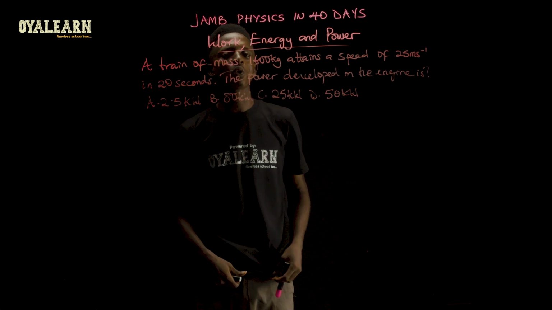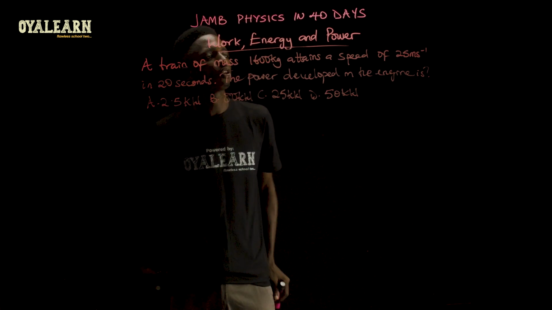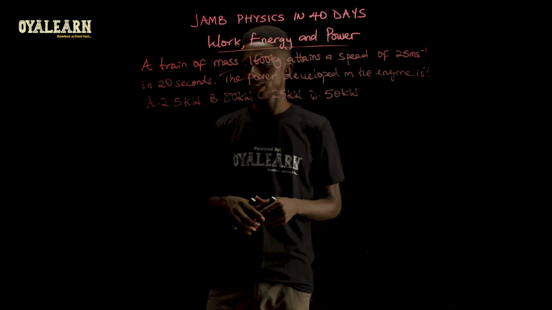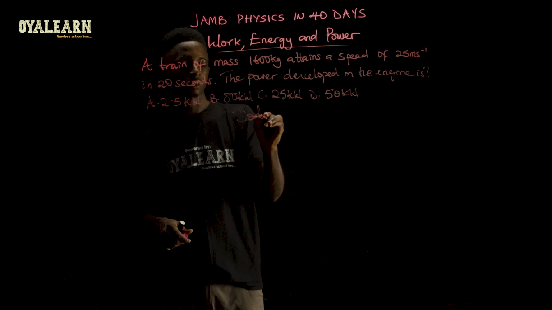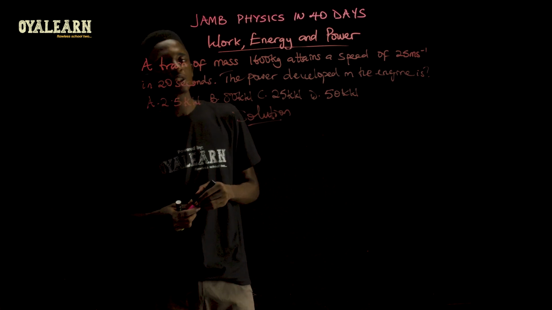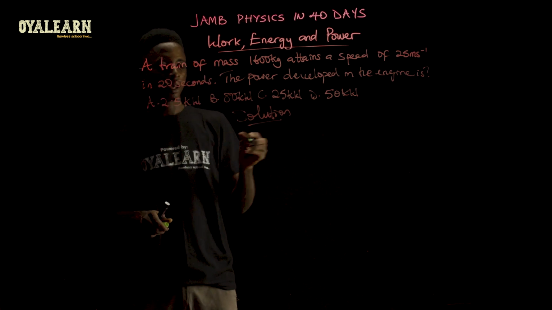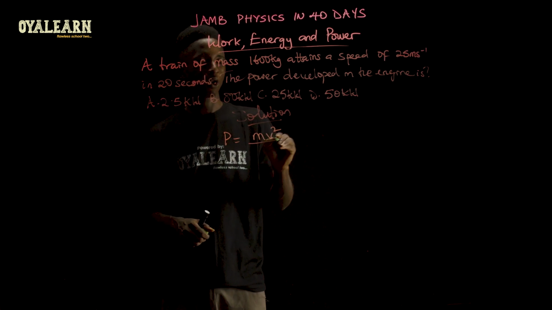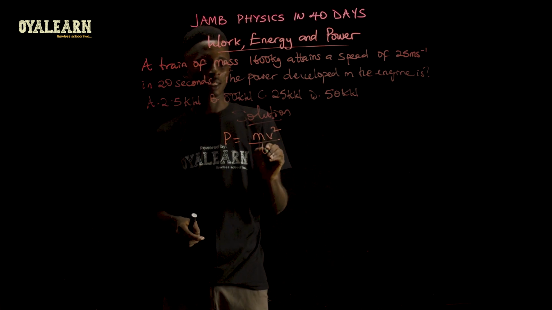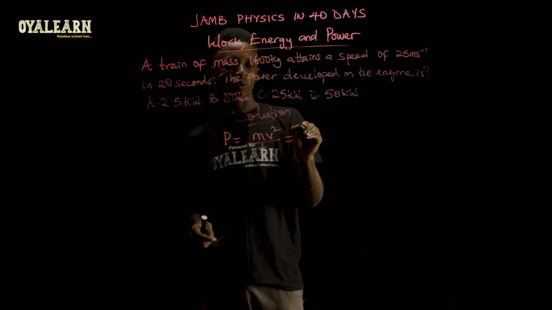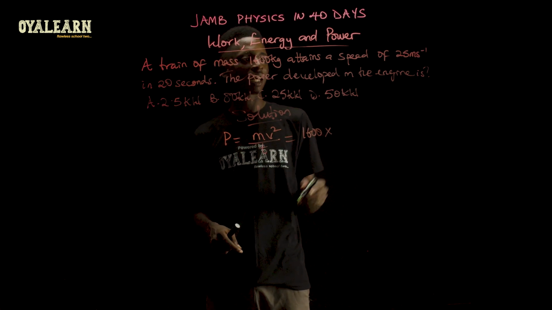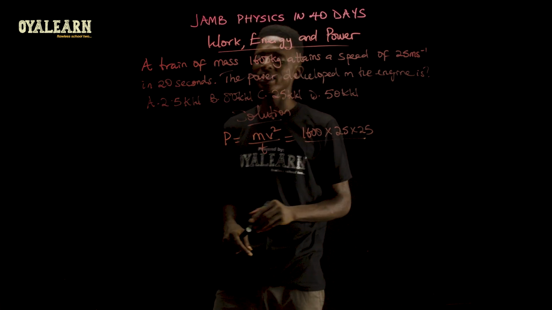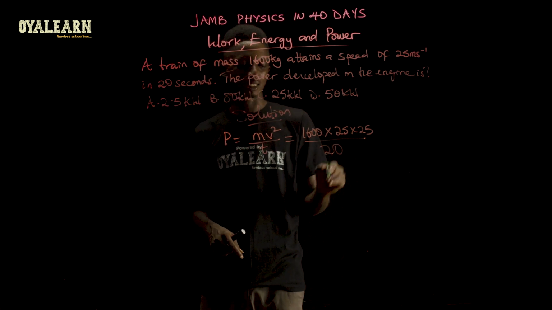A train of mass 160 kg attains a speed of 25 meters per second in 20 seconds. The power developed in the engine is... Now, to solve this, we're still going to apply the formula where the power equals mv squared over t. Now, the mass is given as 1,600. Multiply that by v squared, so 25 times 25, all divided by the time, which is 20 seconds.